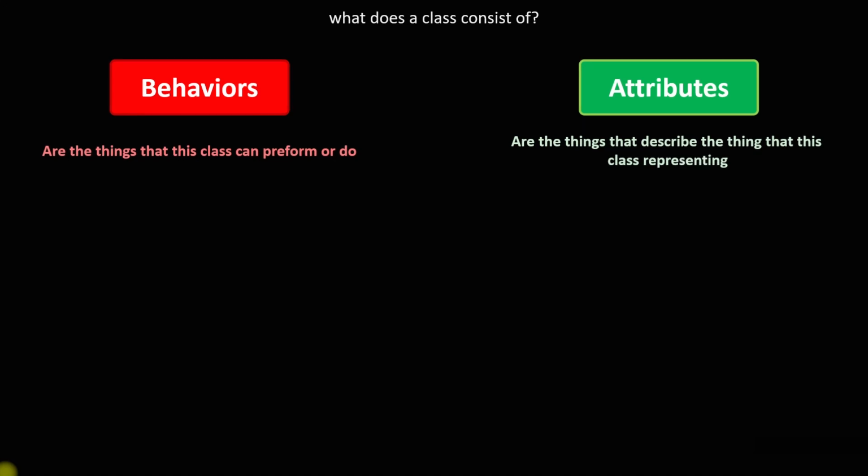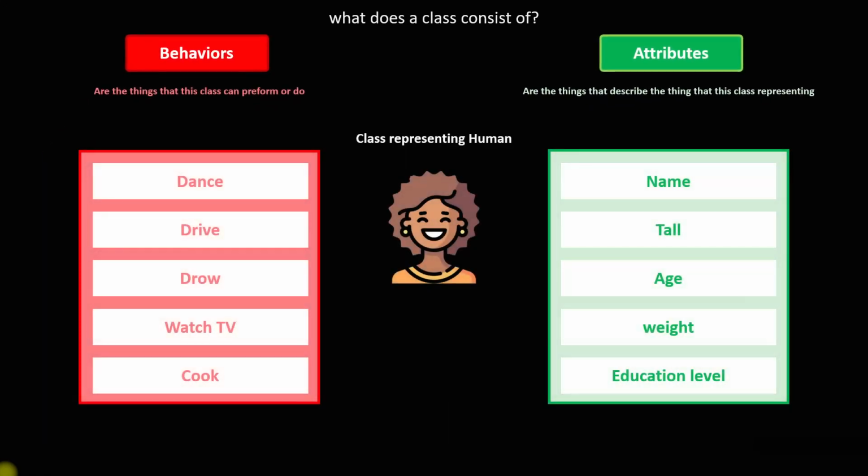For example, if we have a class that is representing a human, the behaviors will be the things that this human can do.